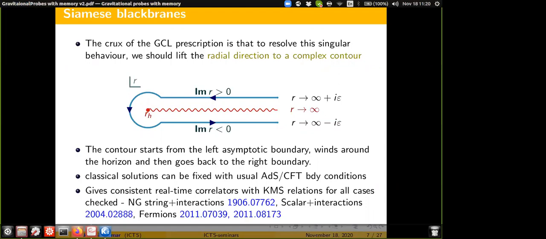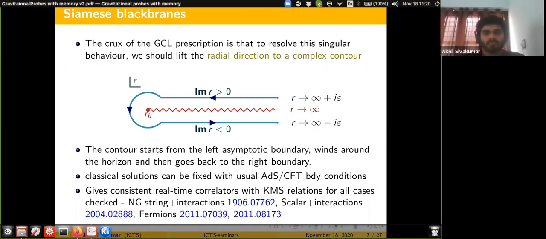I have a question. Yes, Akhil. Is this prescription tied to using infalling Eddington-Finkelstein coordinates? Yes, it is.